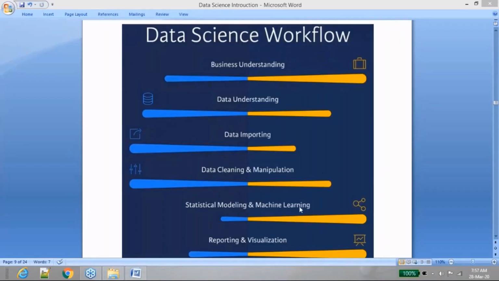And if you understand what is machine learning, what are the things that you are going to do in machine learning, then easily you will be able to understand what I mean by data cleaning, what I mean by data understanding, what I mean by data.